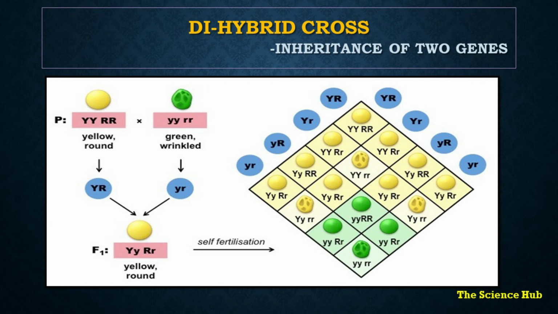Now after the F1 generation, self-fertilization occurs and we get the F2 generation. In the F2 generation, we are crossing the F1 generation. Though it contains the recessive and dominant characters, the ratio would be 9:3:3:1.